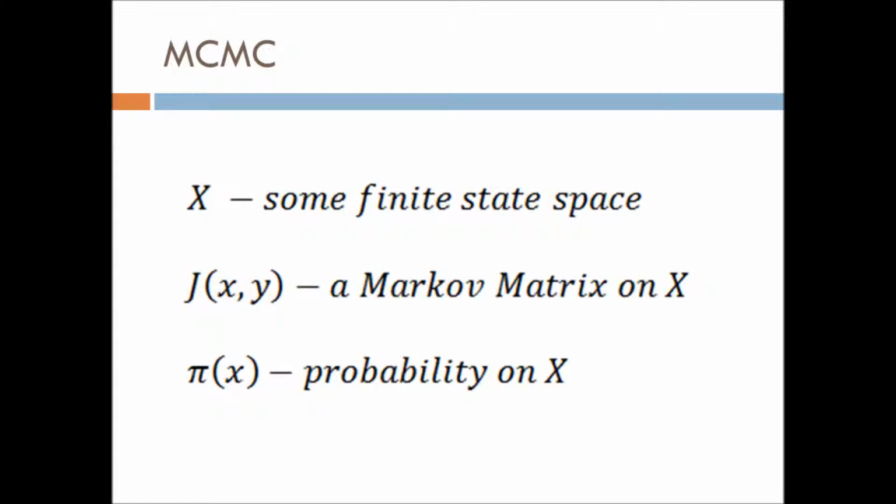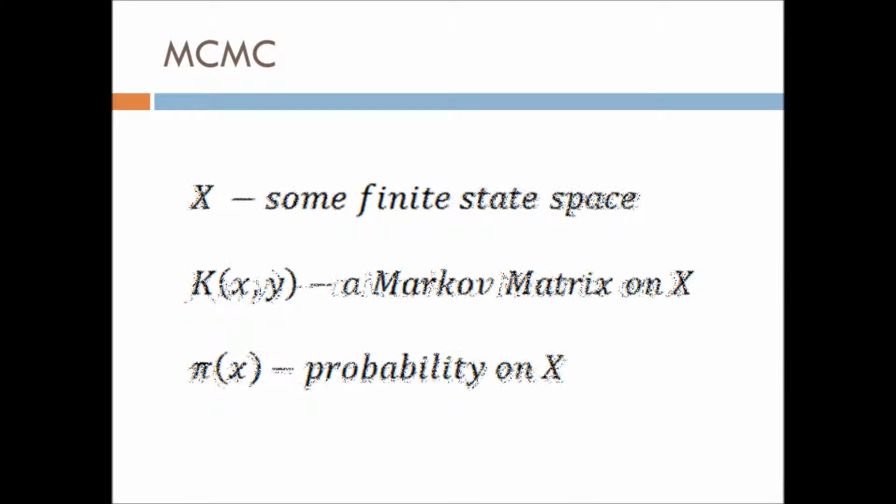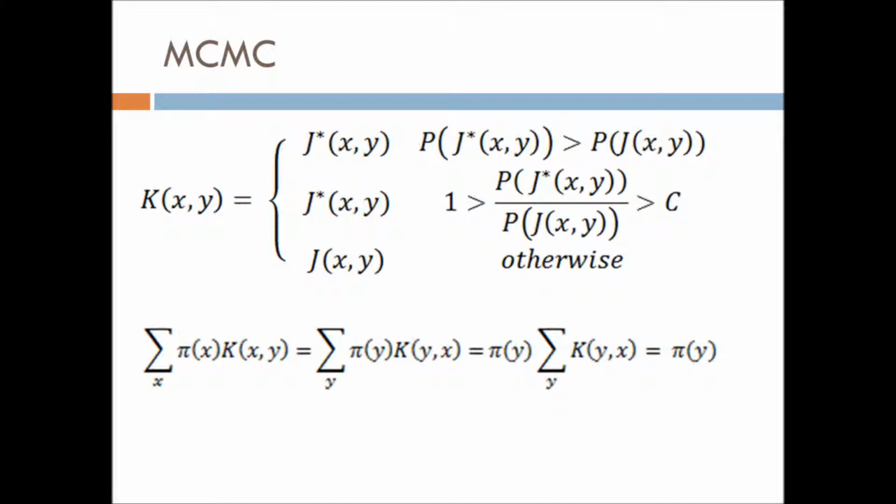Let me begin with a very brief summary of Markov Chain Monte Carlo algorithms. MCMC, as it will henceforth be called, can be summarized as follows. Let X be a finite state space and pi of X a probability on X. We define a positive matrix J(x,y) on X initially unrelated to pi. The algorithm slightly modulates J to a new matrix K. We accept K based on some acceptance ratio.